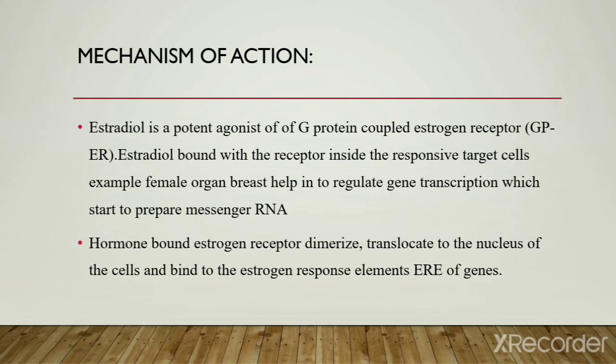Next, the mechanism of action of estradiol. It is a potent agonist of the G protein coupled estrogen receptor. Estradiol binds with the receptor inside the responsive target cell, for example a female organ such as the breast. It helps to regulate gene transcription, which starts the preparation of messenger RNA.